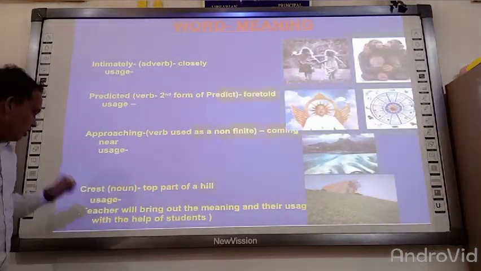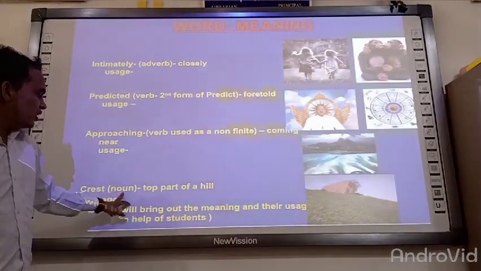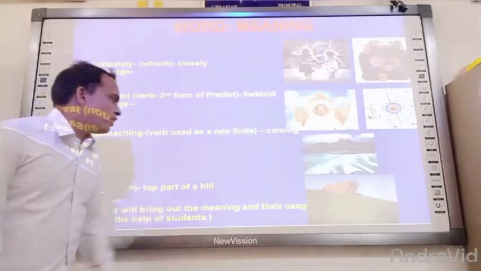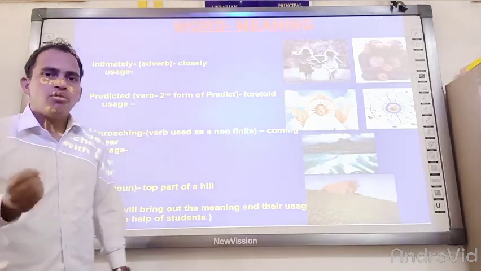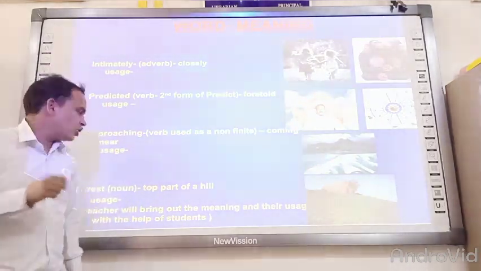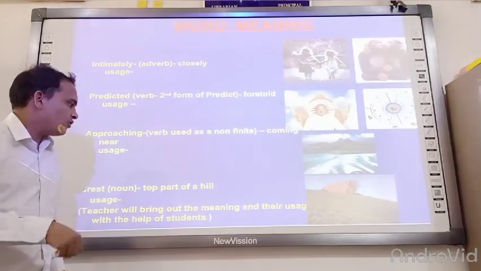Now the last word is crest, which is a noun. It means the top part of a hill. As we have already talked about, Lencho's house was located at the top of a low hill, the top part of a low hill.